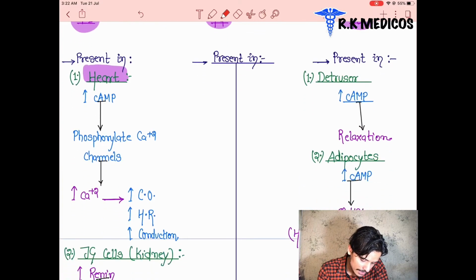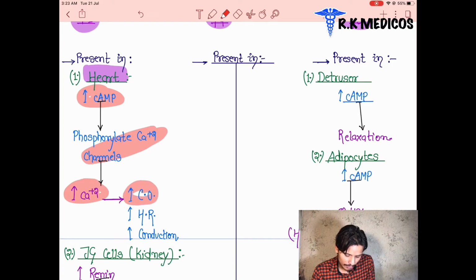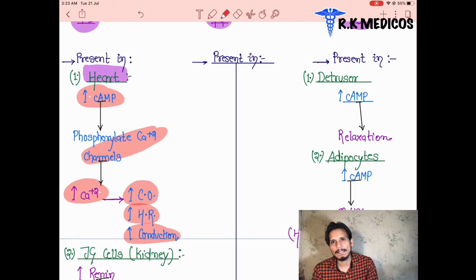So you can see this cyclic AMP increase leads to phosphorylation of the calcium channels, which leads to opening of the calcium channels, so calcium moves inside and the amount of calcium inside the cells increases. It leads to increased cardiac output, increased heart rate, and increased conduction of the heart. So everything is increased inside the heart. When the neurotransmitter binds to the beta 1 receptor, all the activities increase.